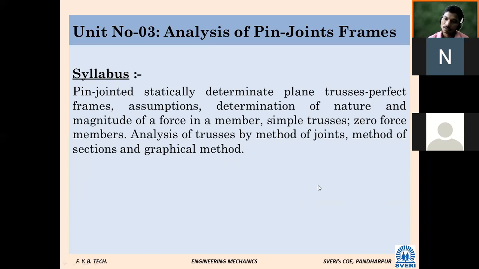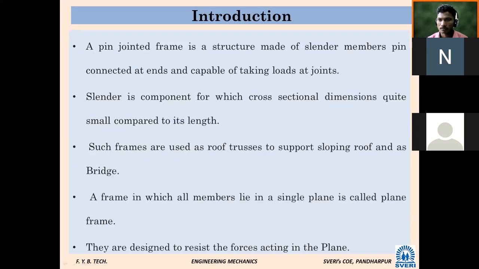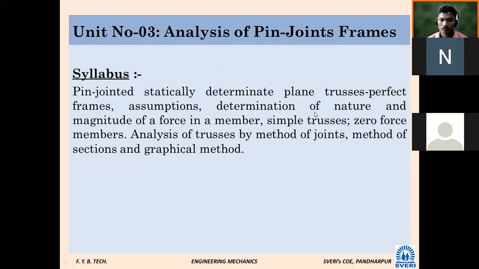Pin joint. What is meant by pin joint? What is another name of pin joint?